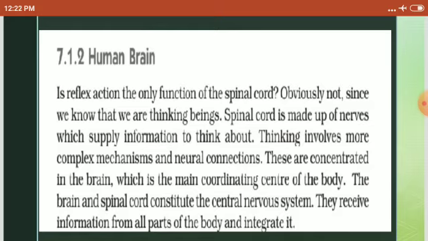The brain and spinal cord constitute the central nervous system. They receive information from all parts of the body and integrate it. So, which are the parts of the central nervous system? CNS, that is brain and spinal cord.